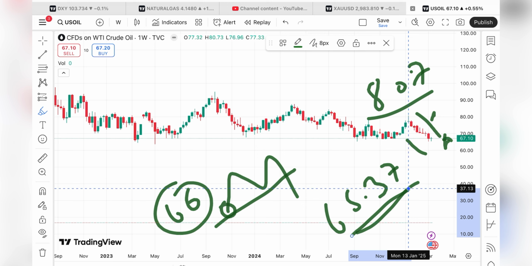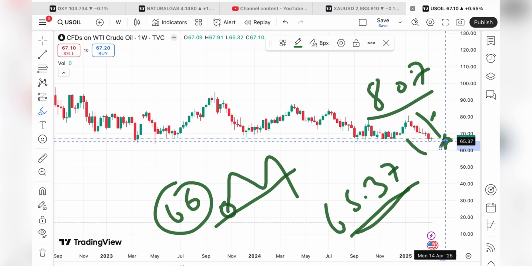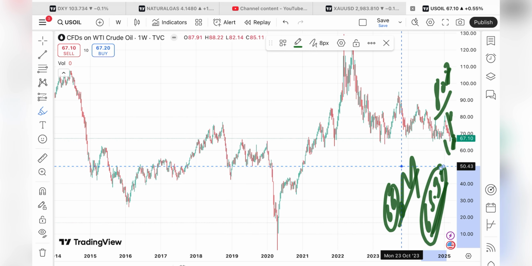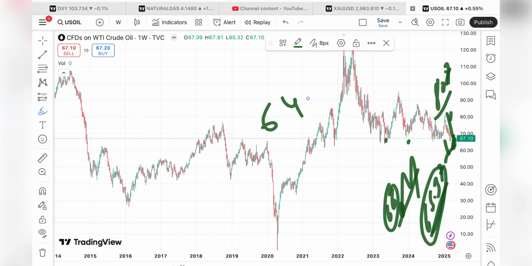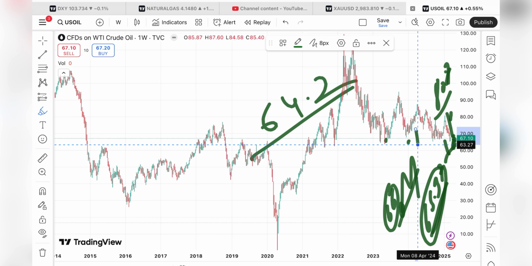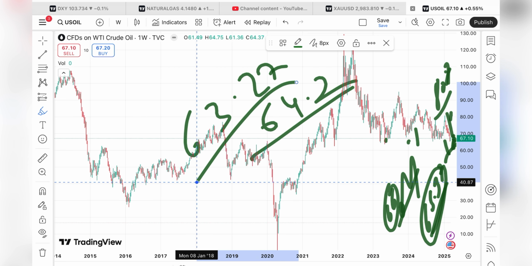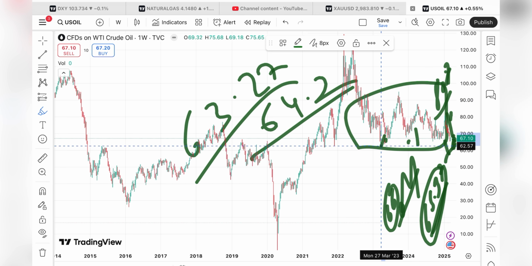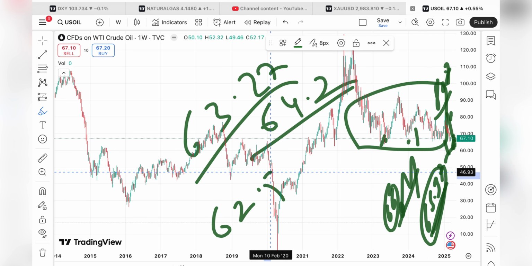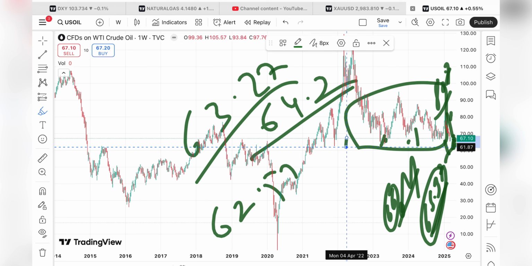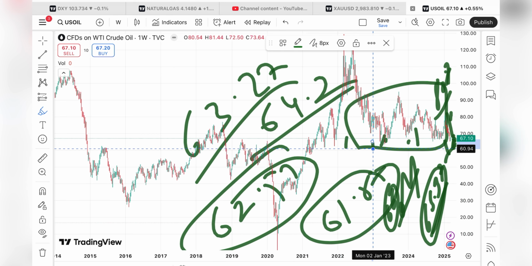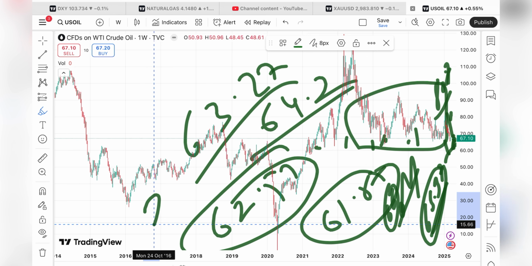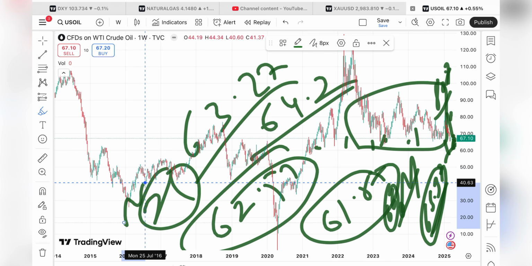And this level we have seen after a long time, so chances can be high if it starts falling below 65.37. This level we saw in 2023, so if the price starts falling below it, it can touch 64.2 and from there 63.27. And if it goes below this level, there is a probability of going towards 62.57, and then further low towards 61.87. This level is already weak, so it will touch this level and then go further low, because we saw this level in the month of June of 21.